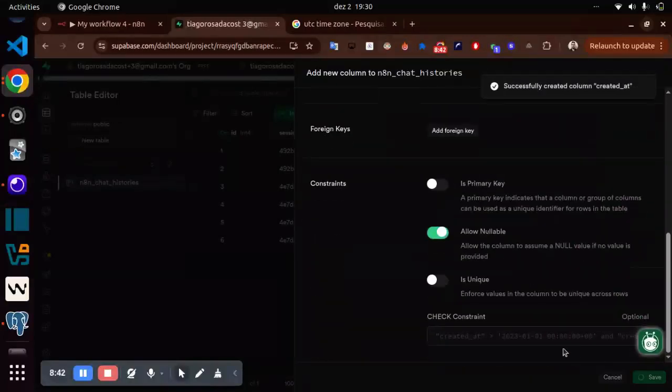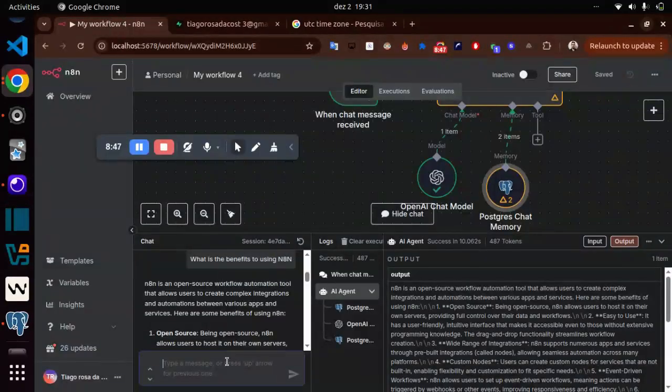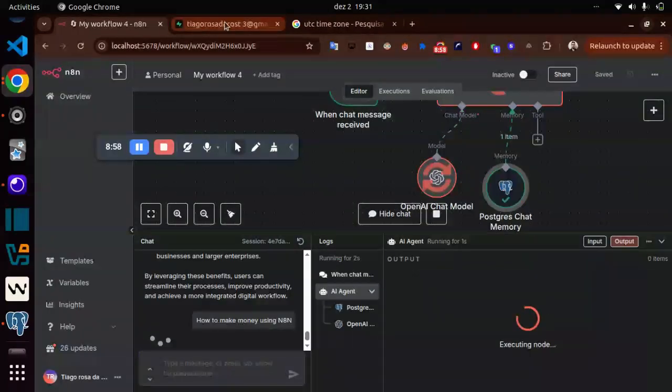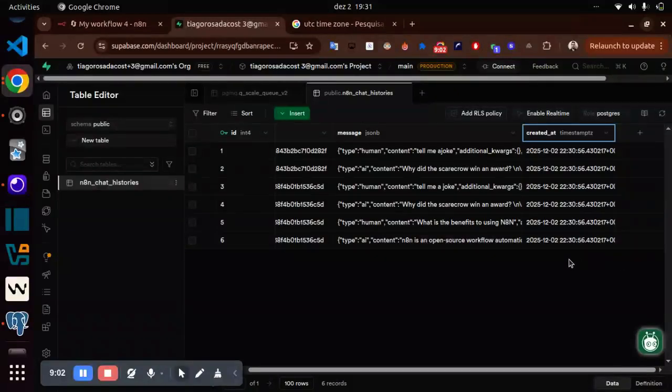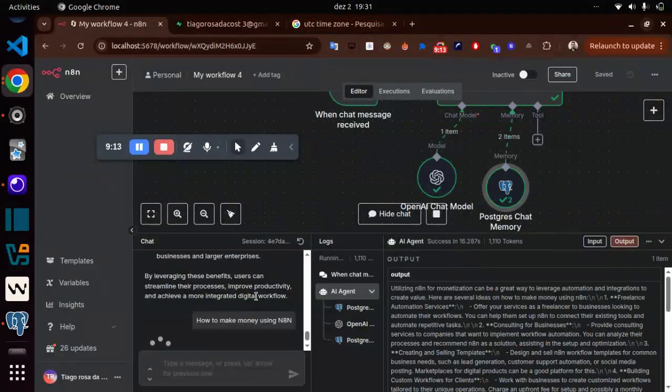So save. So now what I can say is, how to make money using n8n. Let's see if now I have the right time here, if at the moment I insert the data here, I have the date and time. Okay, it's processing.